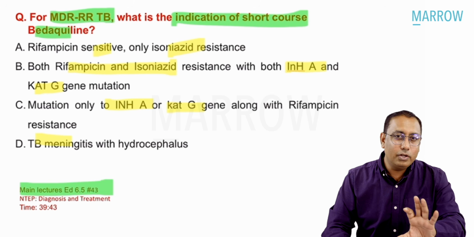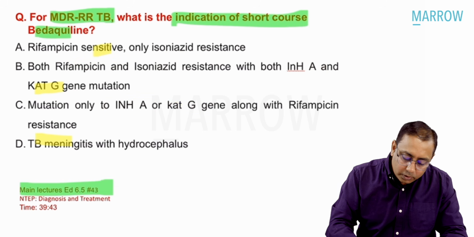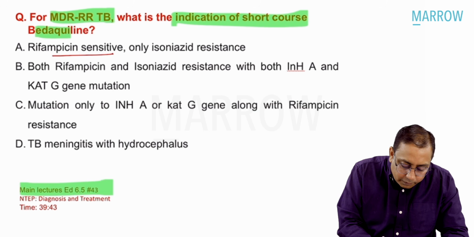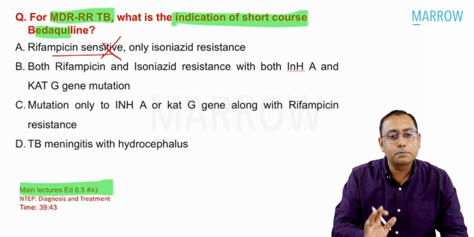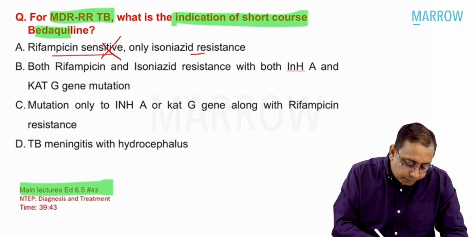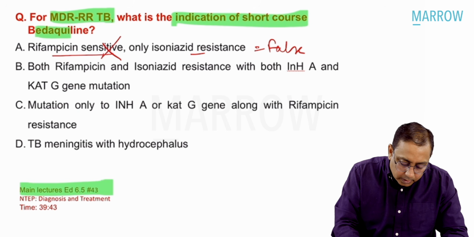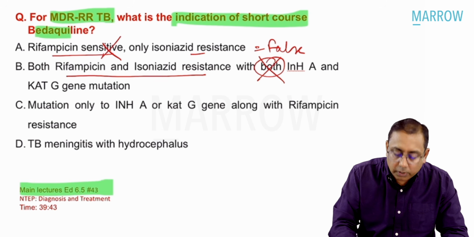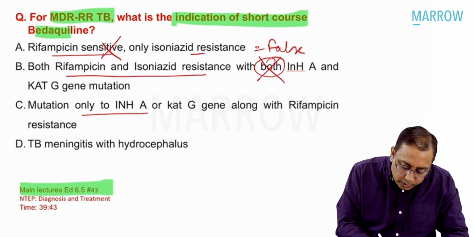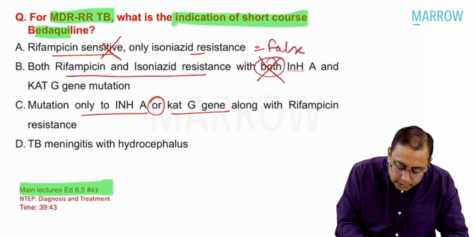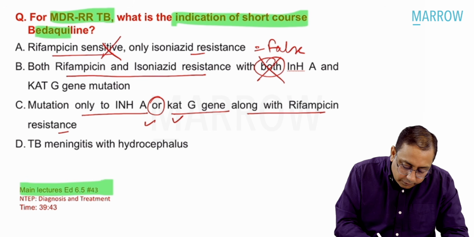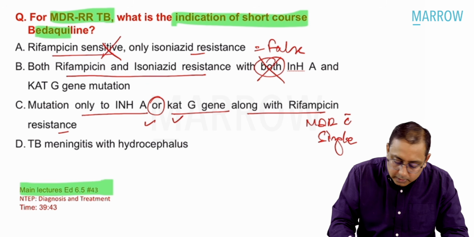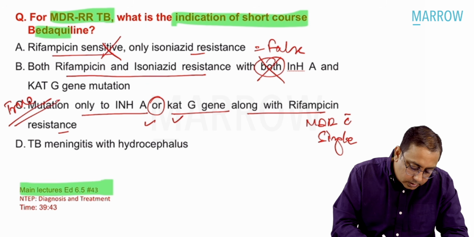It's not at all a googly or a tricky MCQ. A student who has worked at TB or who knows about TB must be attempting this. It is given to rifampicin sensitive, no, first option wrong. It is isoniazid resistance, no, so this is a false answer. Both rifampicin and isoniazid resistance, yes. With both gene, no, this is wrong, it's not both gene. Mutation only to INHA or CATG gene, yes, this is correct along with the rifampicin, so it is MDR with single gene disturbance. This is the true answer.